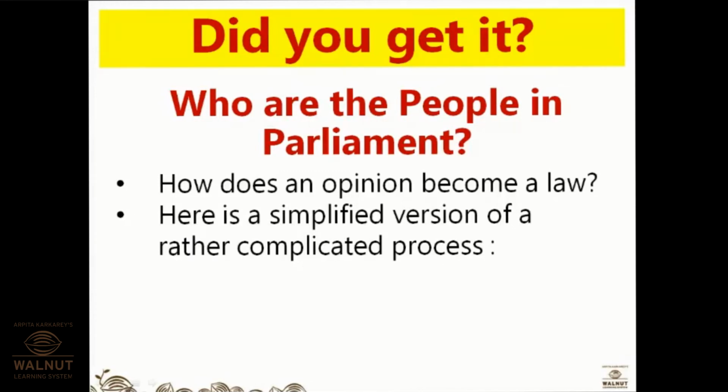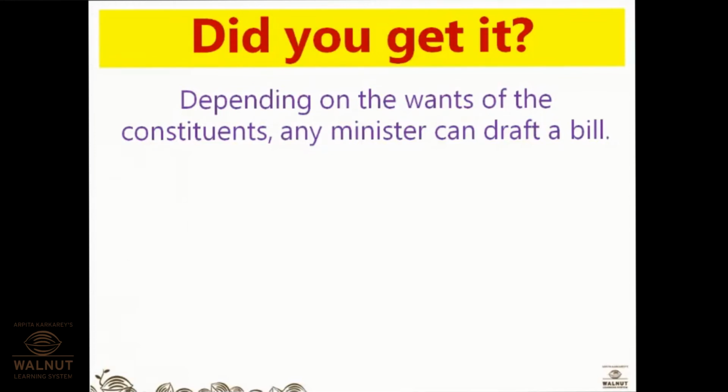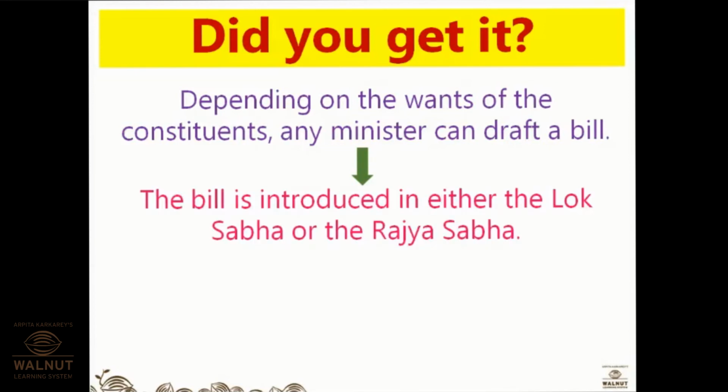Okay. Here is a simplified version of a rather complicated process. Depending on the wants of the constituents, any minister can draft a bill, because that minister is a representative of that constituent. So, what are the wants of those constituents from that constituency? He will draft a bill, means he will draft a proposal. Okay. Then, what is next? Once the draft is ready by the minister, the next process is that the bill is introduced in either the Lok Sabha or the Rajya Sabha.